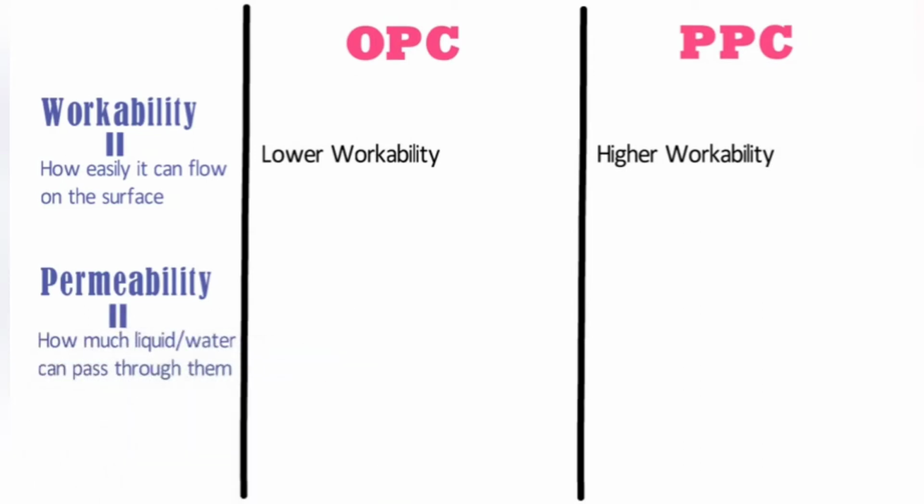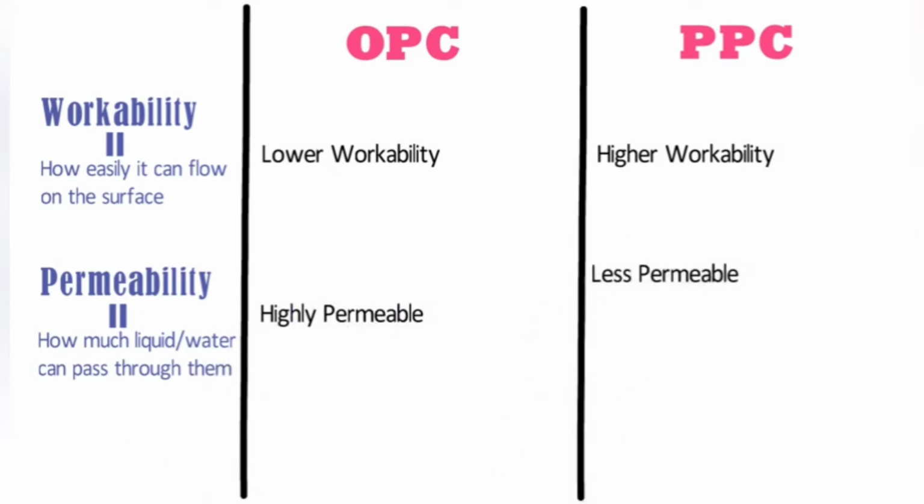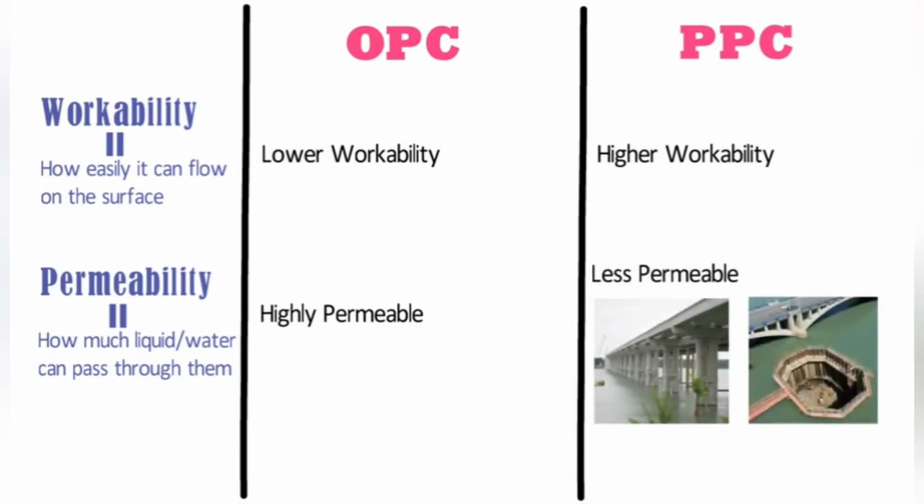Permeability. Permeability is the quality of any substance to measure how much liquid or water can pass through them. Due to the absence of pozzolanic materials, ordinary Portland cement is highly permeable to water. On the other hand, Portland Pozzolana cement is less permeable. Hence it is suitable for a structure such as bridge piers or a foundation where a waterproof structure is recommended.